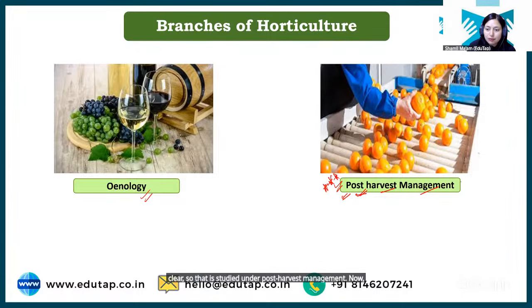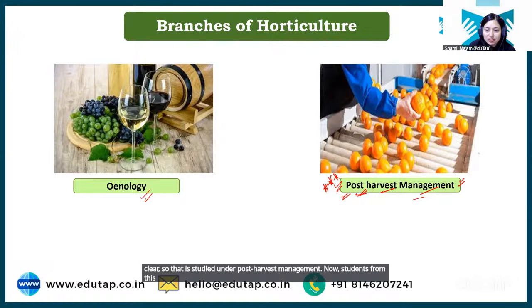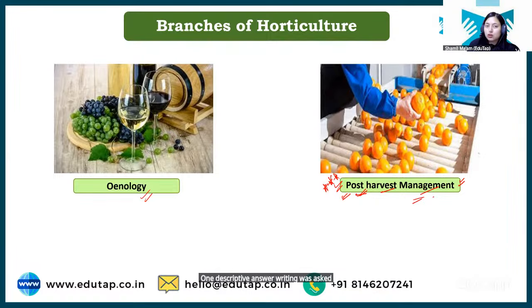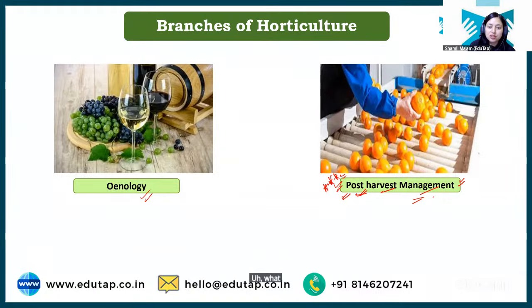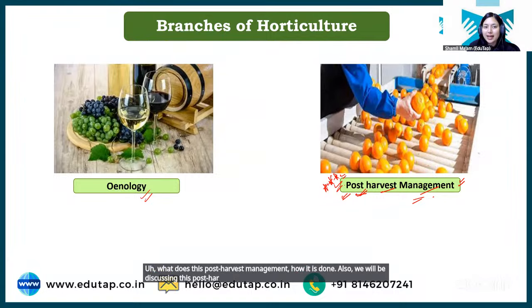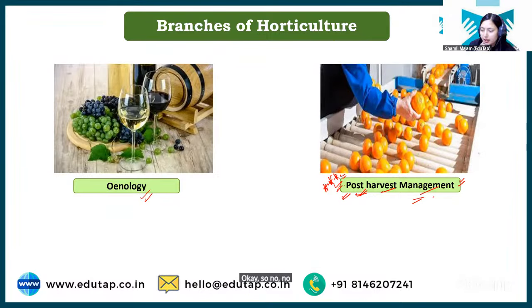Now, students, from this topic, one descriptive answer writing question was asked in 2024. So this is very important. You can go through what post-harvest management is and how it is done. Also, we will be discussing this aspect in your plantation and horticulture chapter. Clear? Okay, so no worries about it.